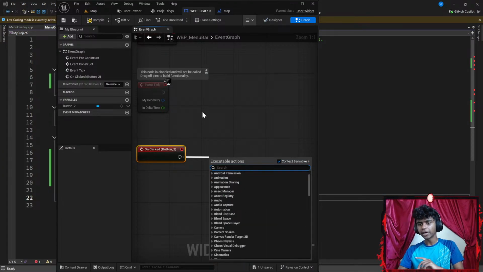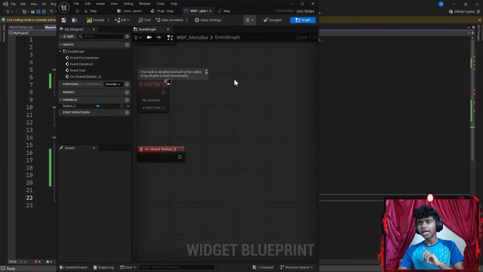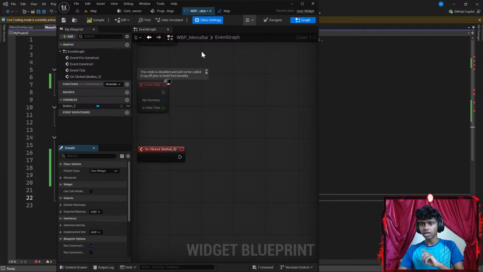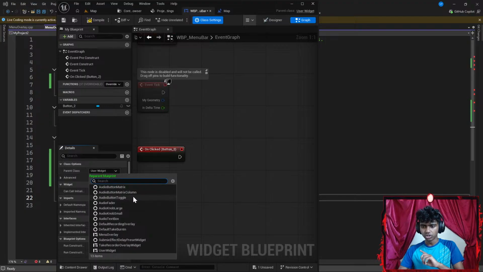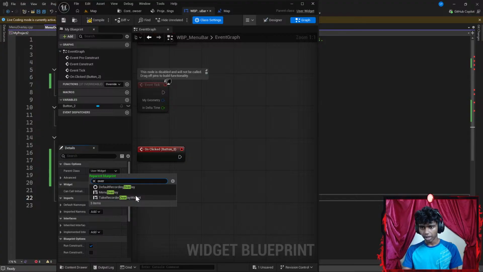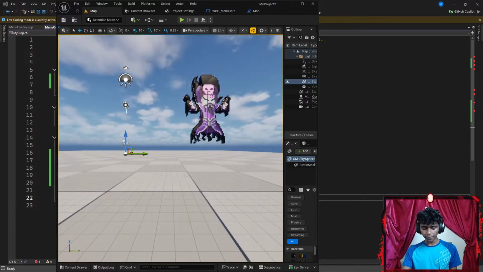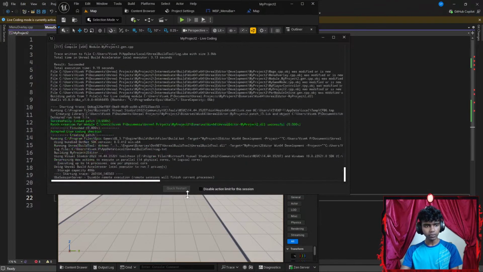Okay, I can't see my callable function. The reason I can't see it is I have to go to class settings and change the user widget to my menu overlay. There we go. Now I'm going to go to my map and press Control Alt F11 to compile my code real quick.